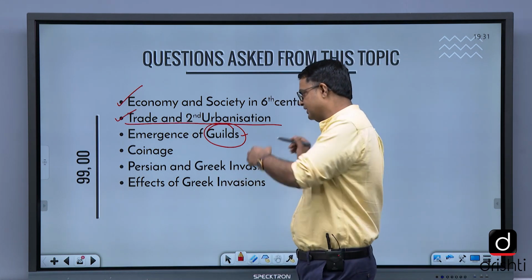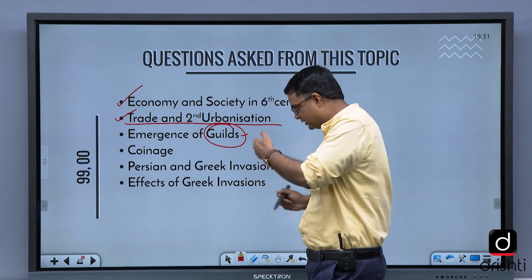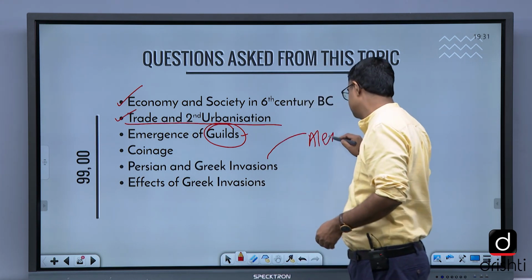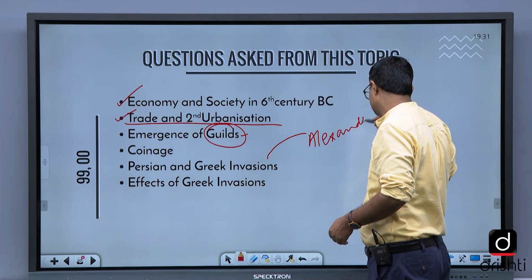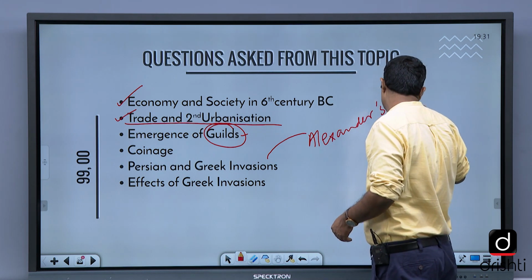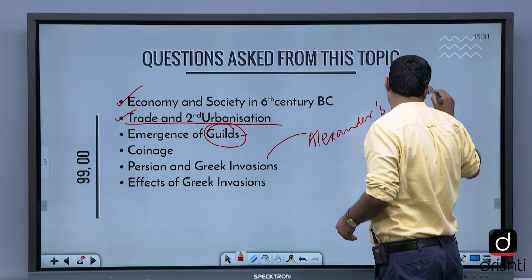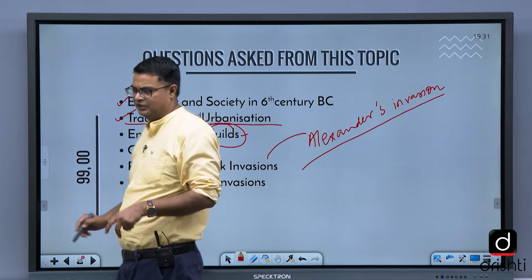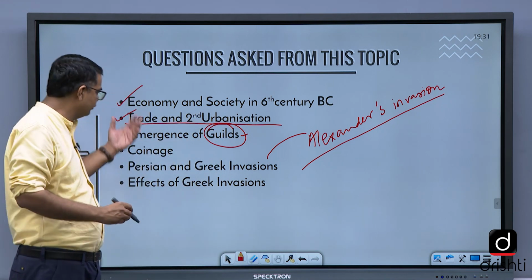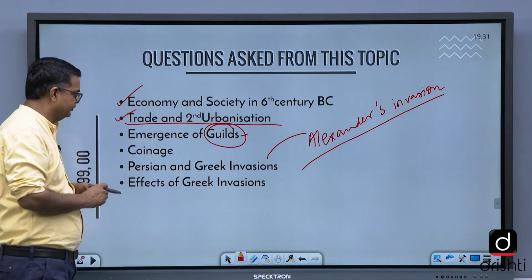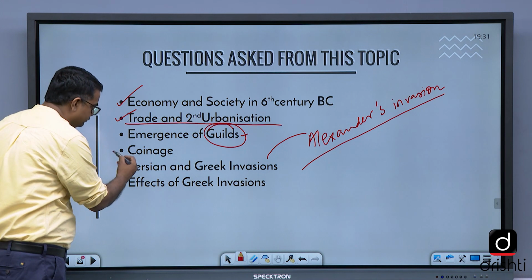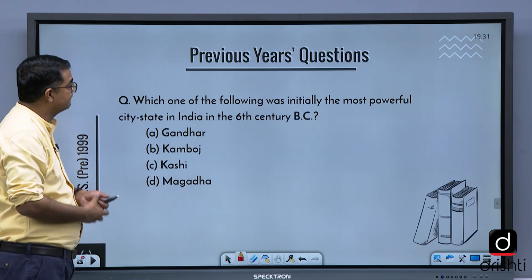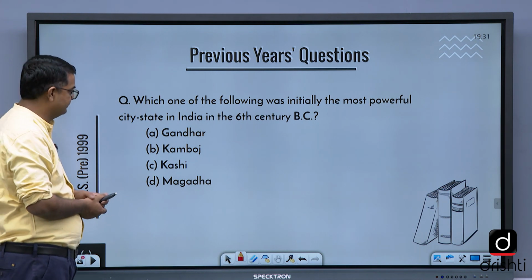Then Persian and Greek invasion also took place, and the impact of the Greek invasion, this is Alexander's invasion, and the impact of that invasion. Just read and understand it broadly, but focus on the areas which I told you, which I marked. This is also to an extent. Take a look at the previous year's paper.